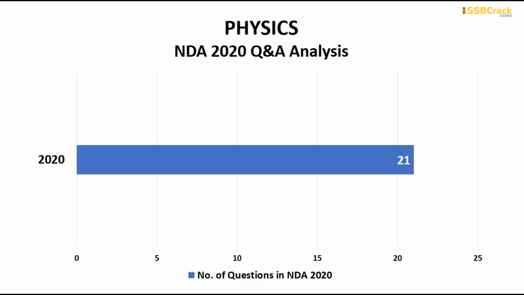So, the questions regarding physics: there are 21 questions that have appeared in the NDA 2020 question paper, and this number has been constantly the same always. So the number of questions from physics since the last years and this particular year also varies between 20 to 25, and the same consistency has been maintained.